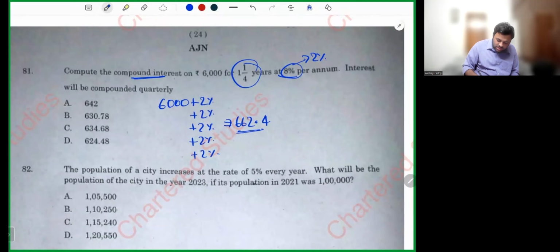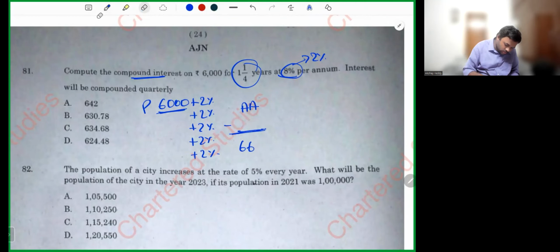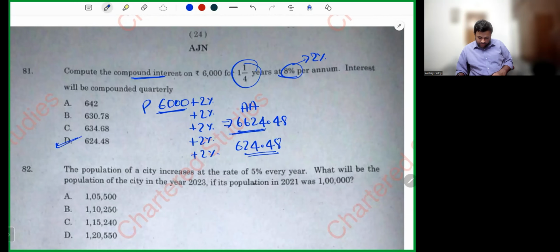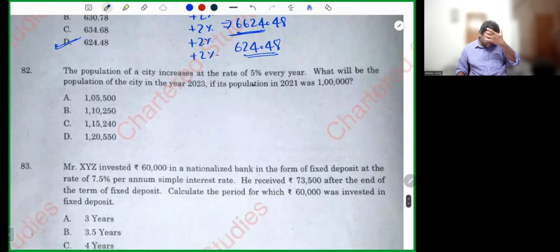6624.48. This is principal. This is accumulated amount. What I want is compound interest. Accumulated amount minus principal. 6,624.48 minus 6,000, sorry, this is accumulated amount, wrong way. 6624.48. Accumulated amount minus principal is 624.48. Simple, sir. Simple. Next. This so many times I've done in the class.